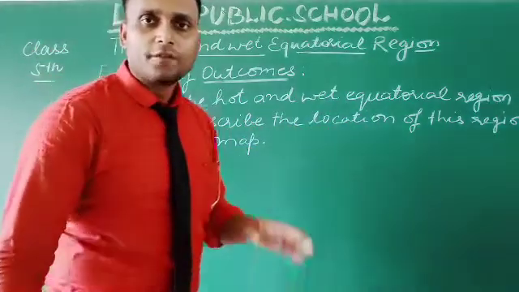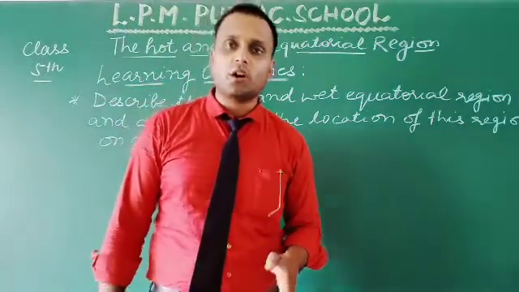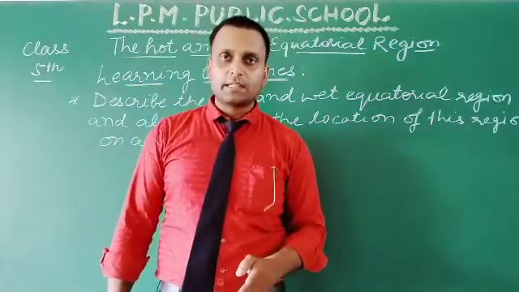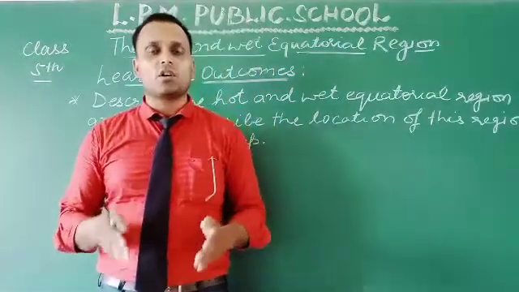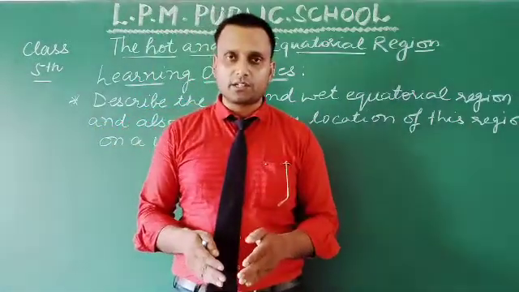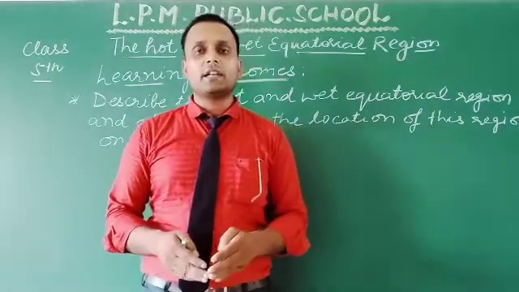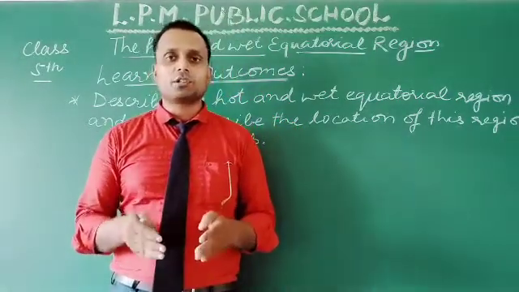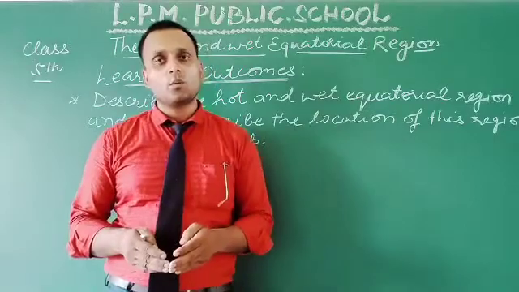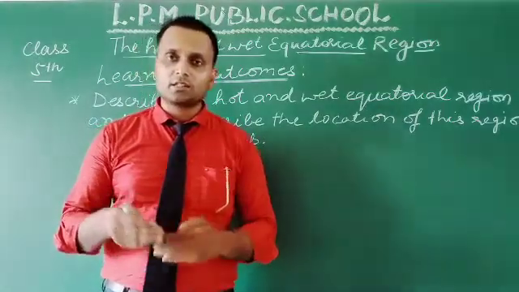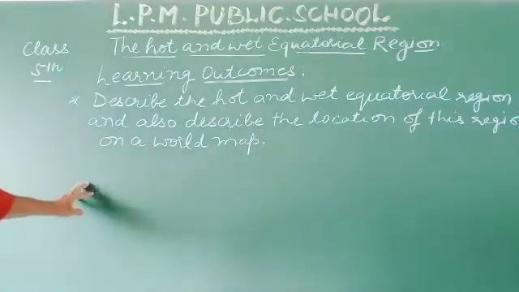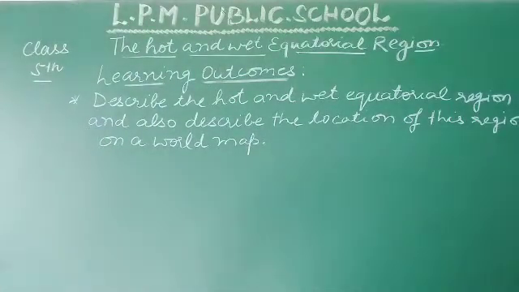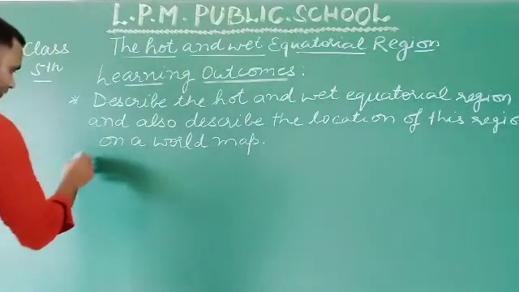First we will learn about the hot and wet equatorial region, what type of area it is and why it is called hot and wet equatorial region. After that we will describe the location of this region on a world map. So these are the points regarding the location of this region. The second point is: describe the climate, plant and animal life.